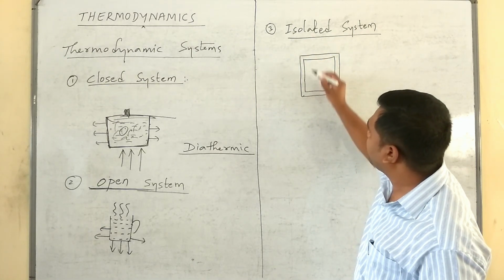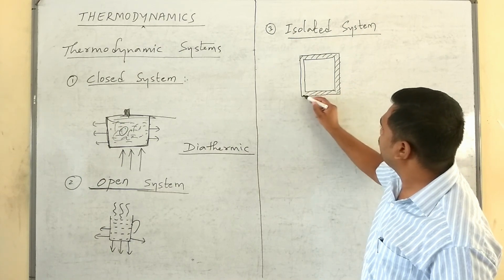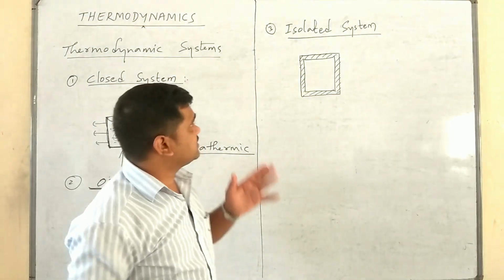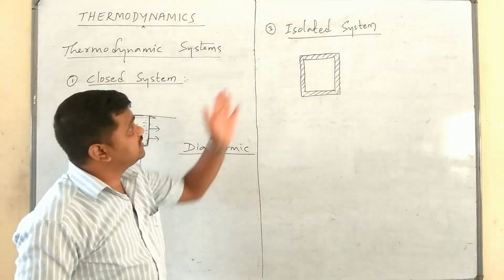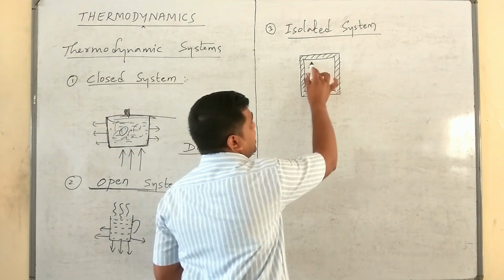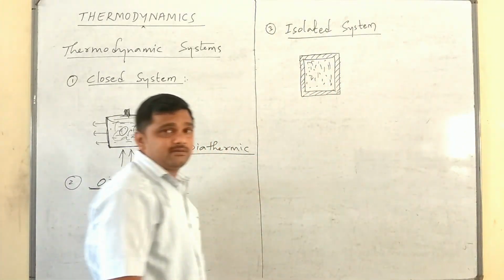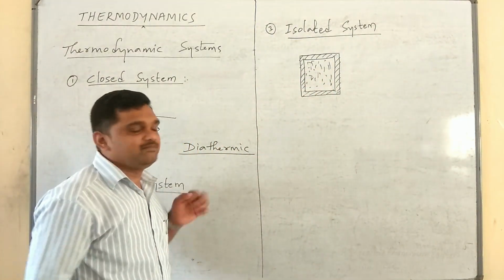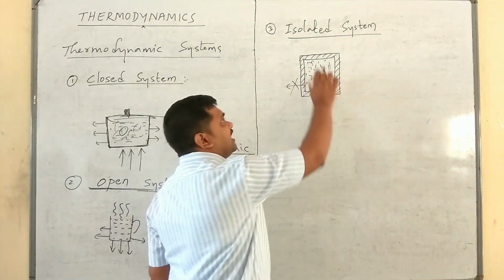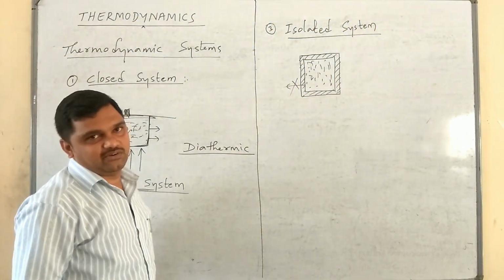Adiabatic means no change in heat content. You can take the example of a thermos flask as an isolated system. If you keep hot water, hot tea or hot coffee in it, it remains hot, usually we say forever, because there is no exchange of heat energy and no exchange of matter with the surroundings.